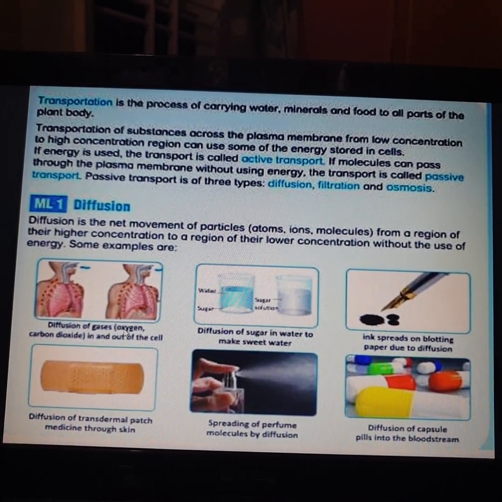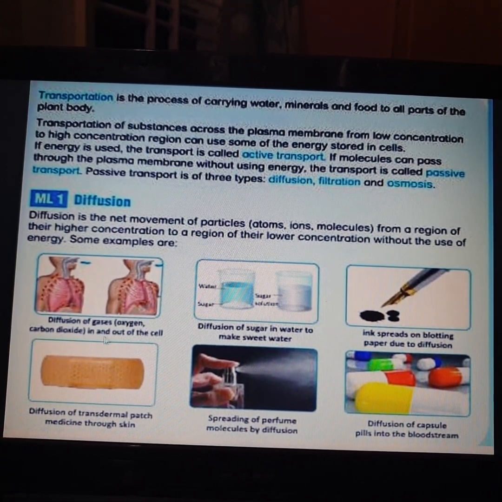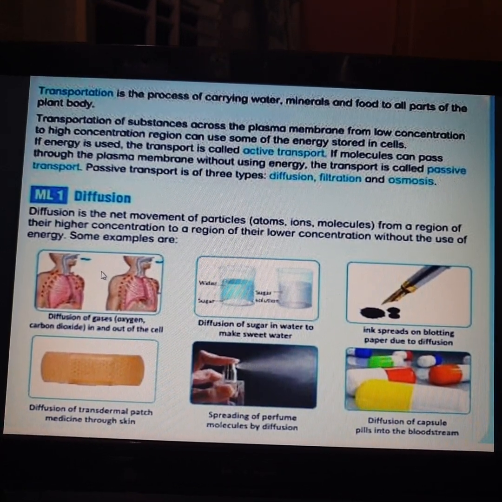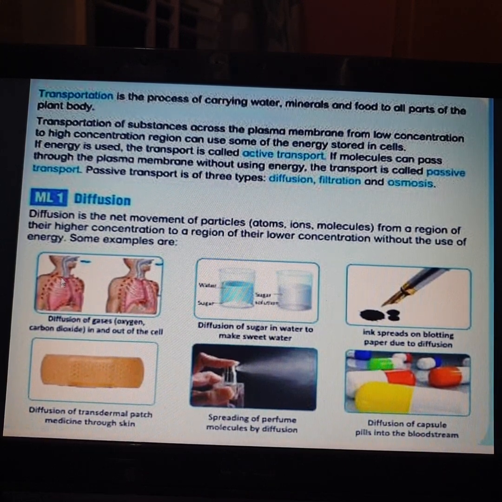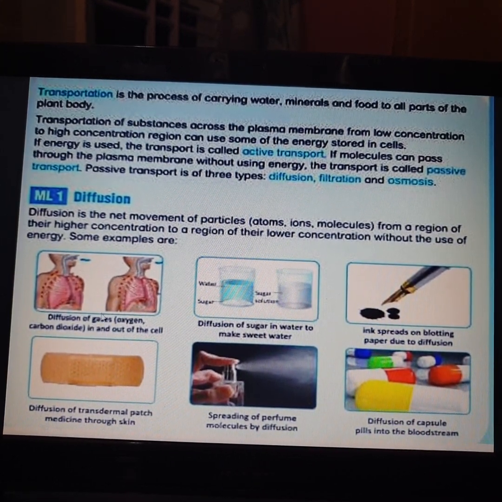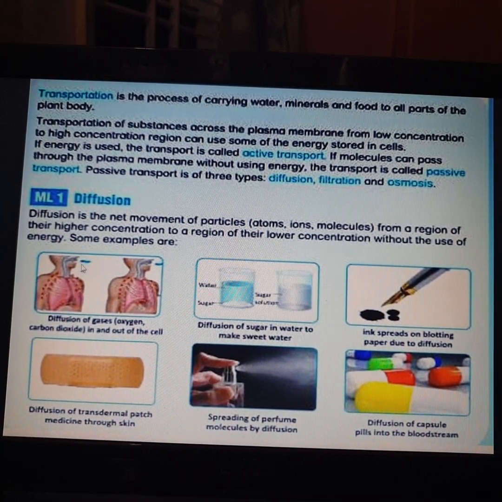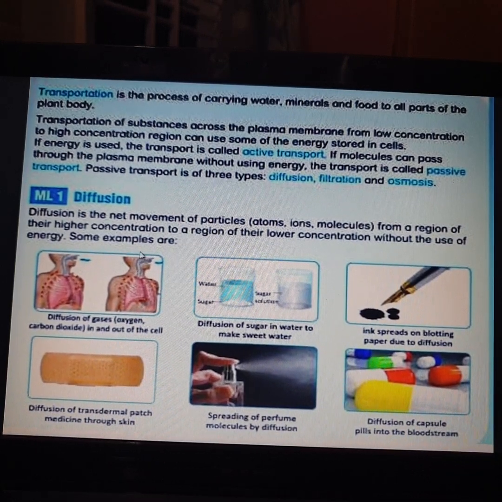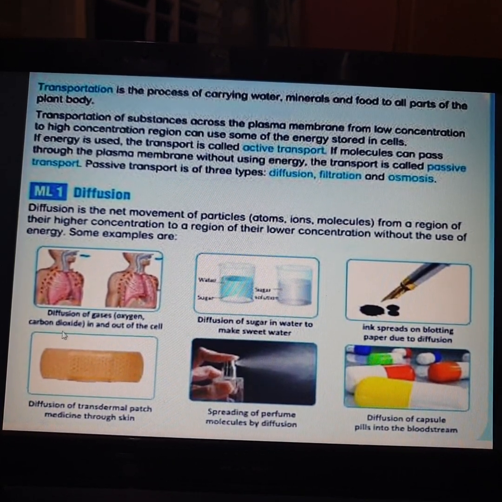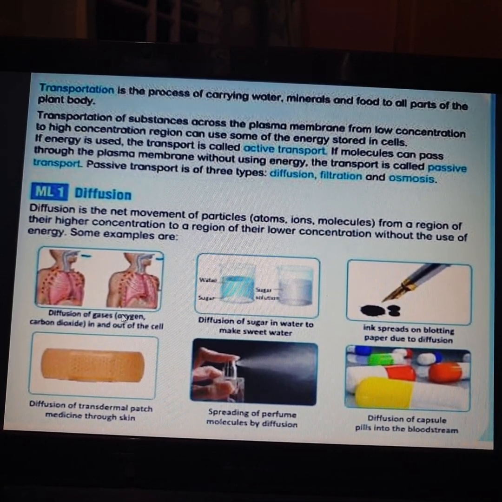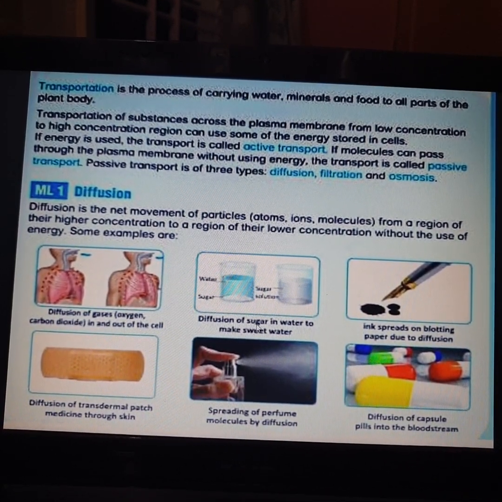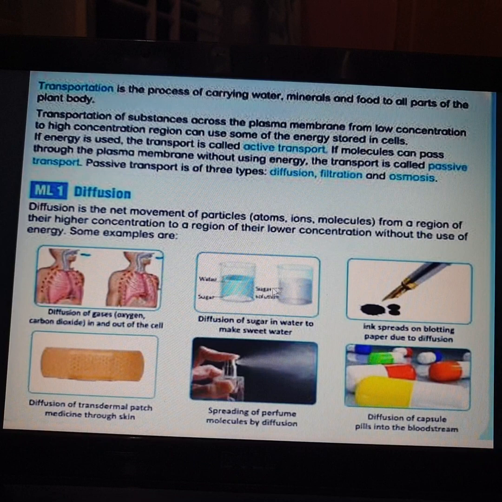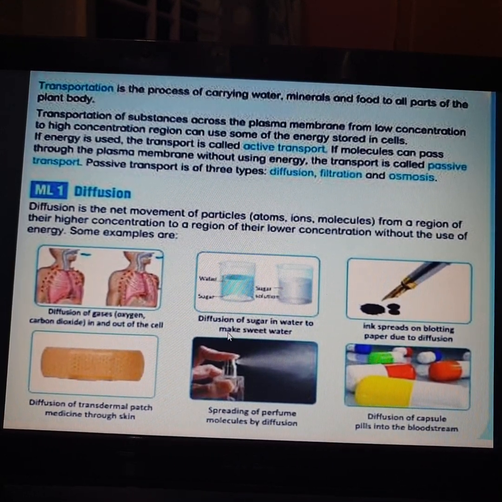Diffusion of gases, that is oxygen and carbon dioxide, in and out of the cell. When we are breathing, we take in oxygen and leave out carbon dioxide. Taking in oxygen and giving out carbon dioxide does not require any energy. This process is called diffusion. In the same way, diffusion of sugar in water to make sweet water, that is adding sugar to water to make sugar water.